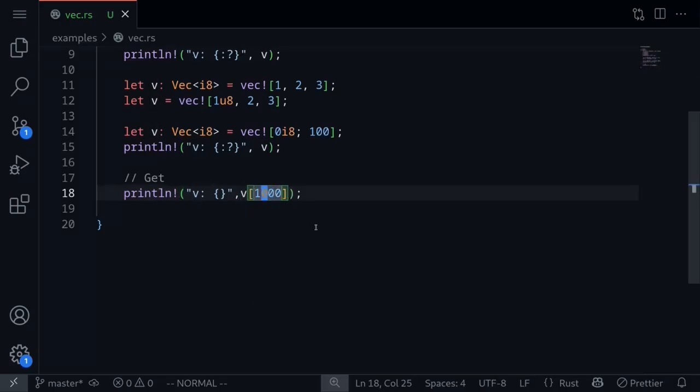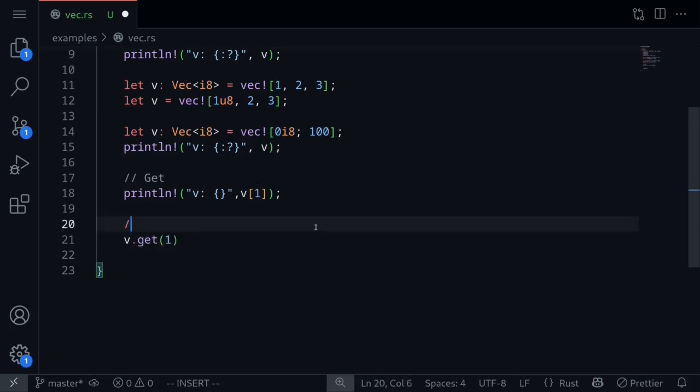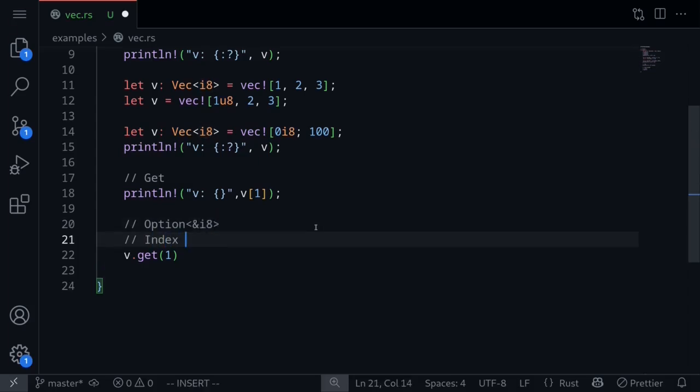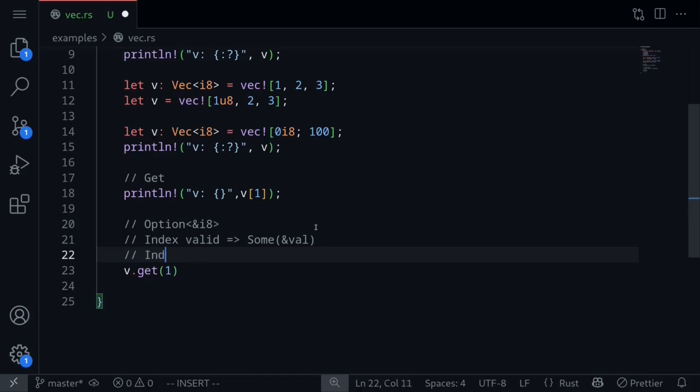So there's a better way to handle this case. Instead of letting the program crash, we can call the function b.get, passing in an index here. The get function returns an Option of the type, a reference to the value that it stores. In this case, the value that is stored is i8, so it will be a reference to the value i8. If the index is valid, then this will return Some with a reference to the value inside, and if the index is invalid, this will return a None.